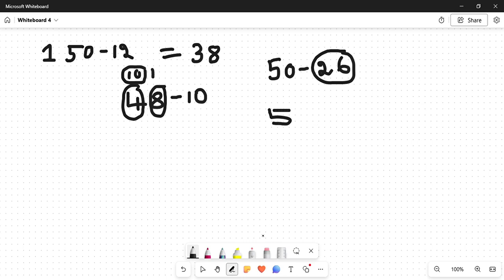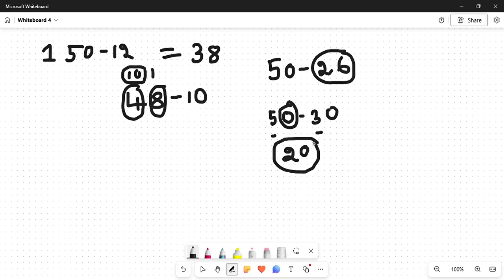What is 50 minus 30? Here we are keeping the ones place value as it is. 0 is always kept as it is, and this is 5 minus 3, which is 2. Correct. Now it is 20.